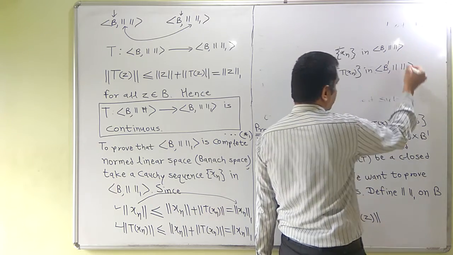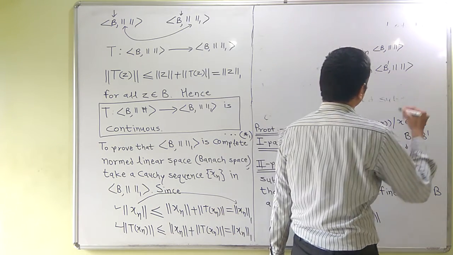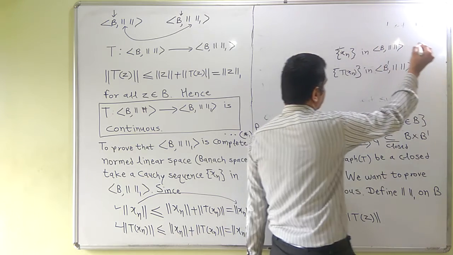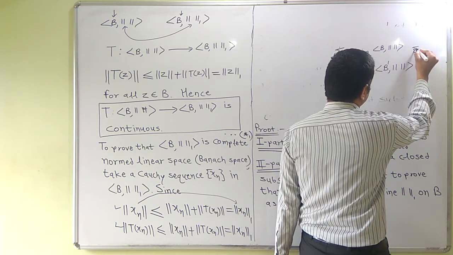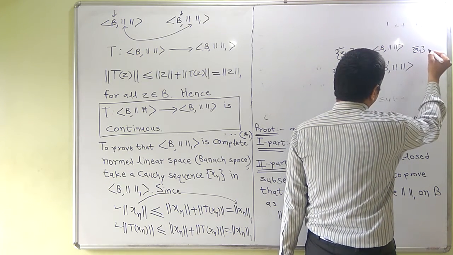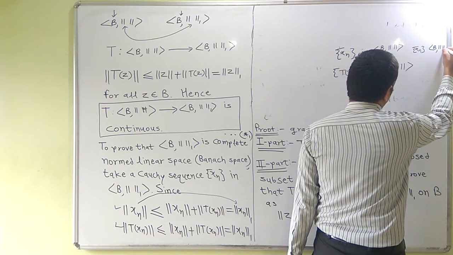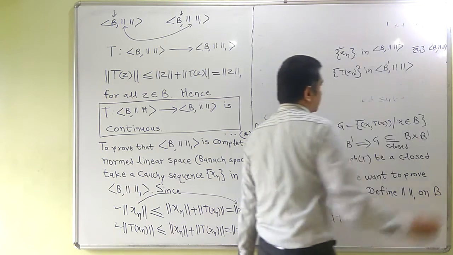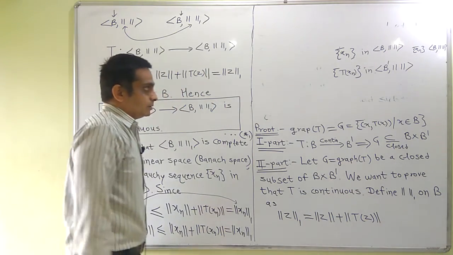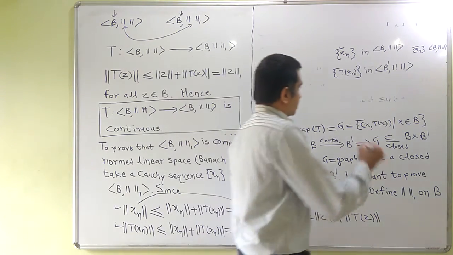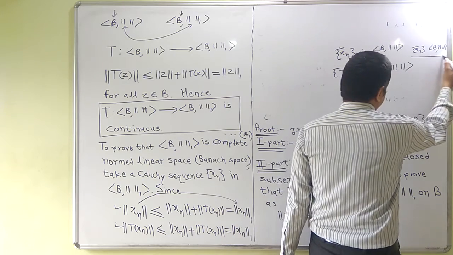These two are distinct norms that you take into account, and xn is also a sequence in B with norm 1. So to avoid confusion, I'm explaining this fact.